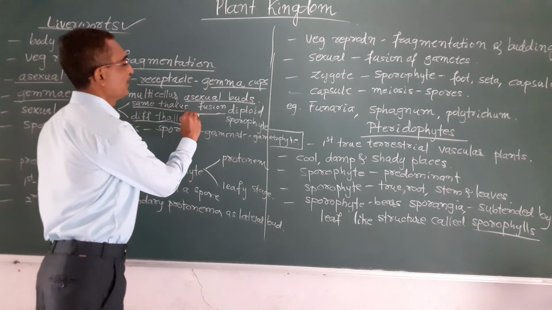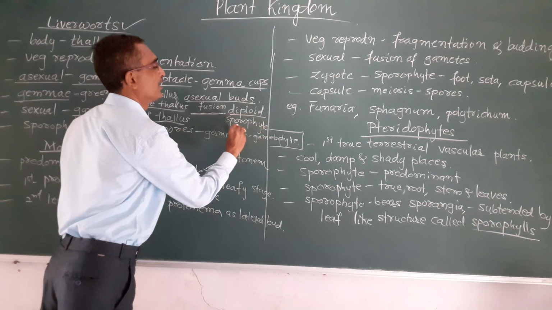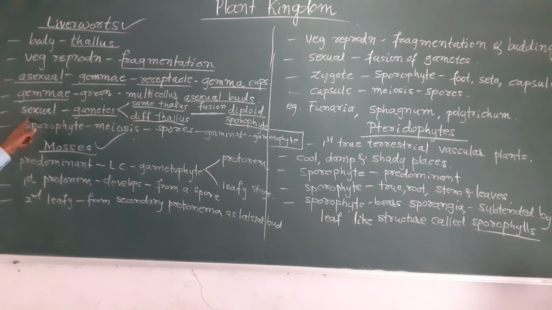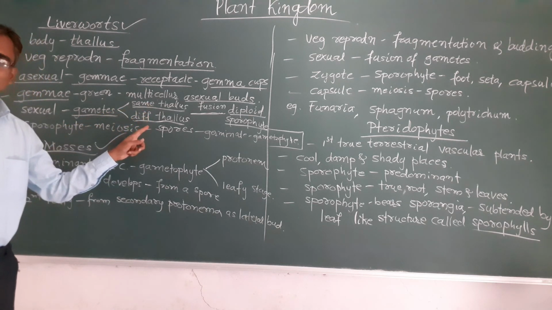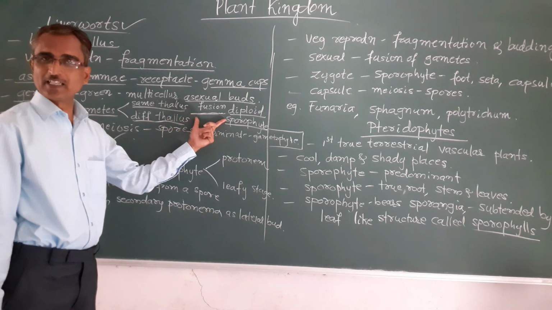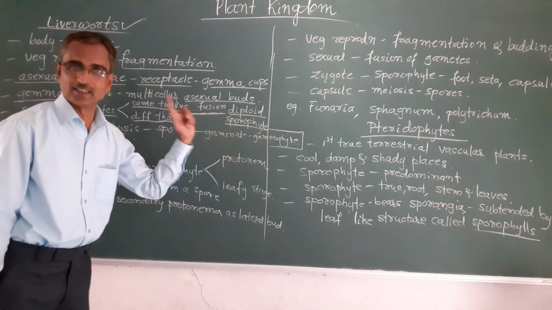Further, the fusion of these gametes takes place and that results in the diploid sporophyte.